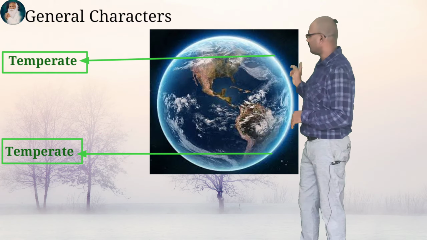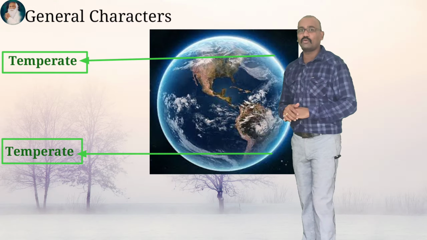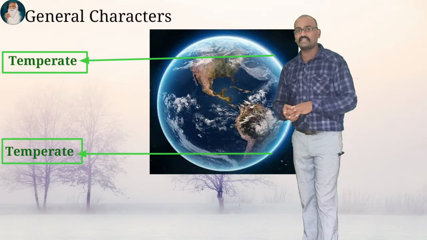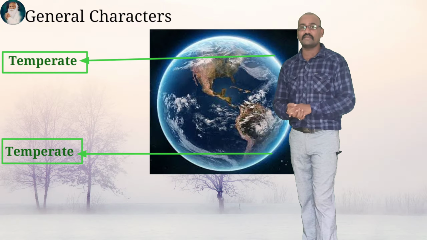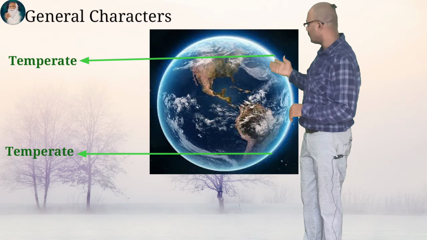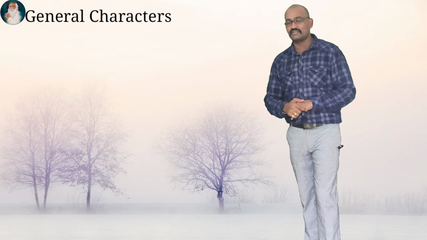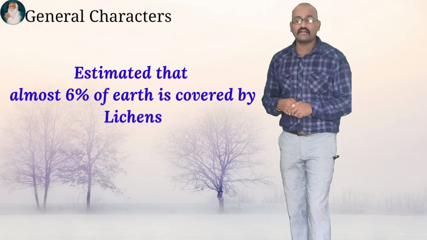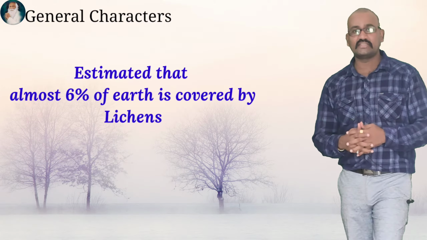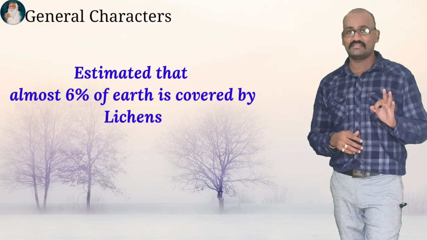I have shown this image to make you understand and remember the location on earth where lichen generally occurs. In many competitive exams, these types of questions may be asked, where the lichen generally grows, and options may be given: polar, temperate, tropical and equator. So you can guess. It is estimated that out of the overall earth surface, 6% is occupied by these lichens, which is very interesting.